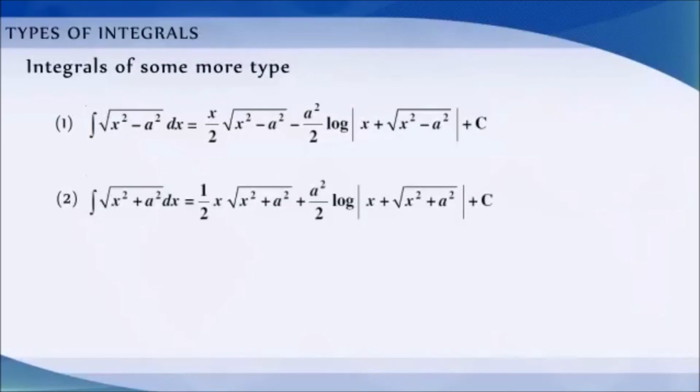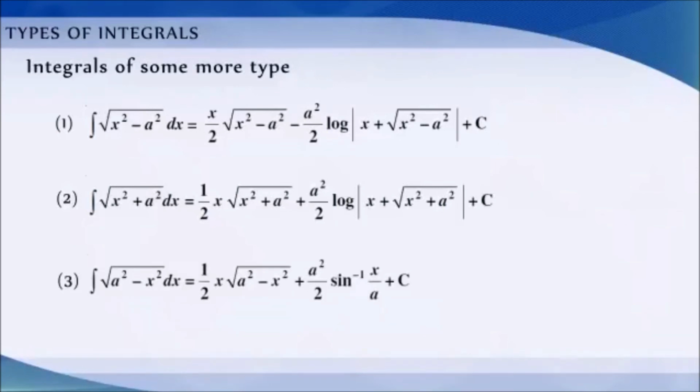Integration of root over x square plus a square dx is equal to half into x root x square plus a square by 2 into log mod x plus root over x square plus a square plus c. Integration of root over a square minus x square dx is equal to half into x root a square minus x square plus a square by 2 into sin inverse of x by a plus c.